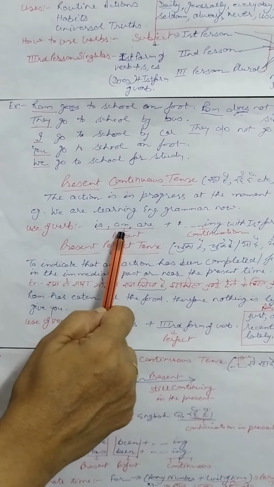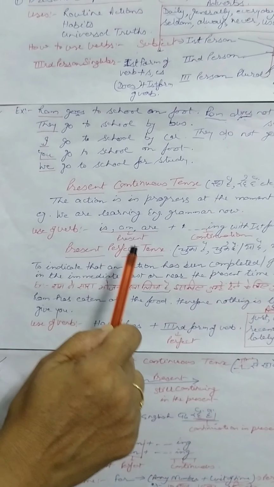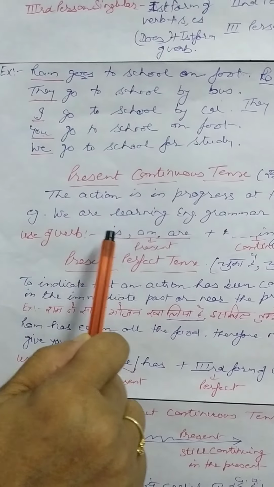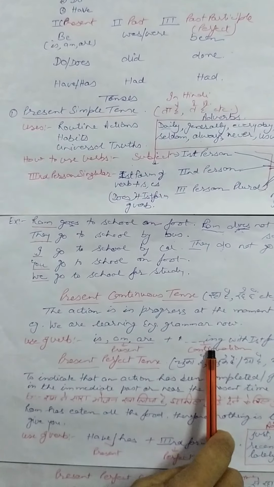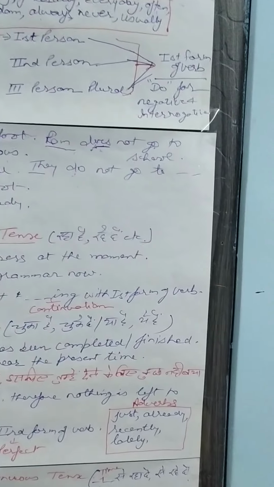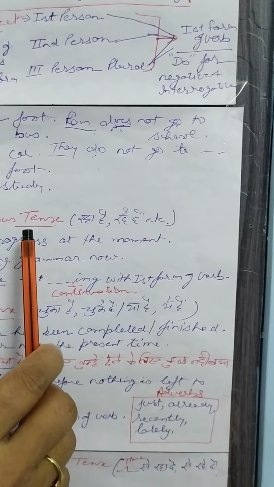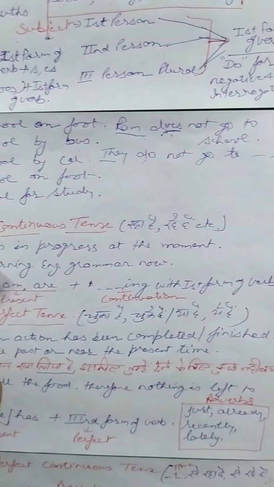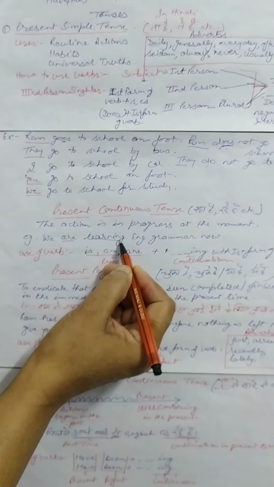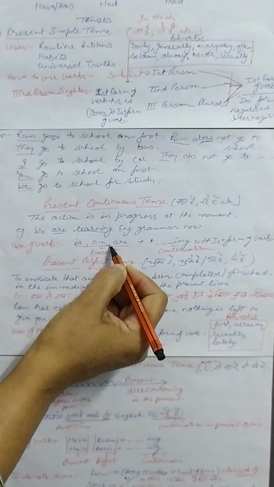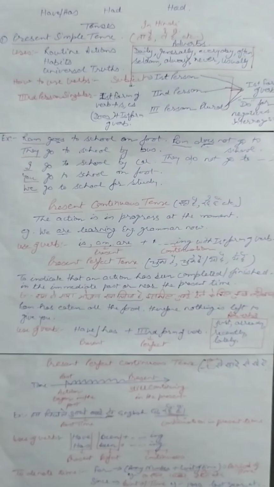Use of the verbs is, am, are as helping verbs. So is, am, are show present tense. I told you is, am, are are present tense. And for continuation, just for continuation, whenever you want to show any work in continuation, you should use ing with the first form of the verb. So that's why we are learning: are, and learning, ing. This is present continuous tense.